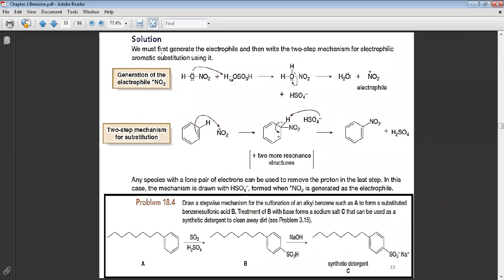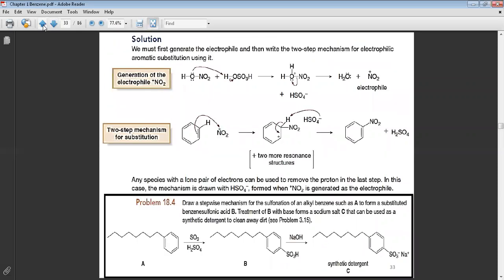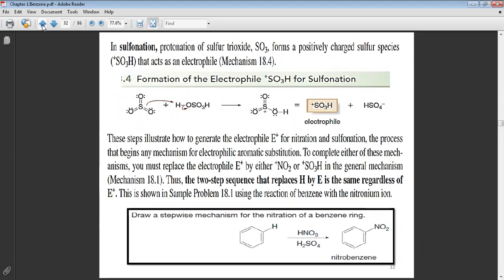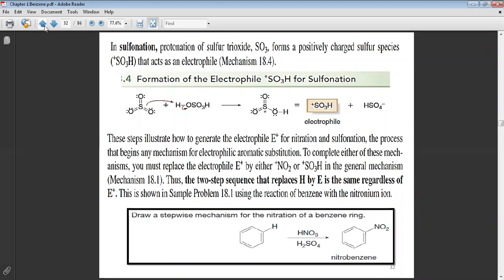The mechanism is exactly like this, but replace the NO2 with the SO3H. I will make it for you in ChemiDraw.